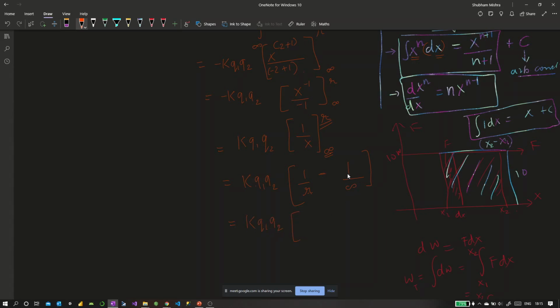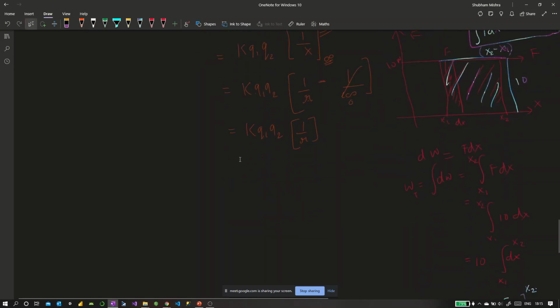Now, tell me, what is 1 upon infinity? It would be 0, theoretically. When I say 1 upon 1000, it would be 0.001. When I say 1 upon 1 million, it would be 0.000001. When I say 1 billion, it would be 0.000000001. But here I'm talking about infinity, which is theoretically 0. Nothing is larger than infinity, so it would be theoretically 0. So we are left only with 1.